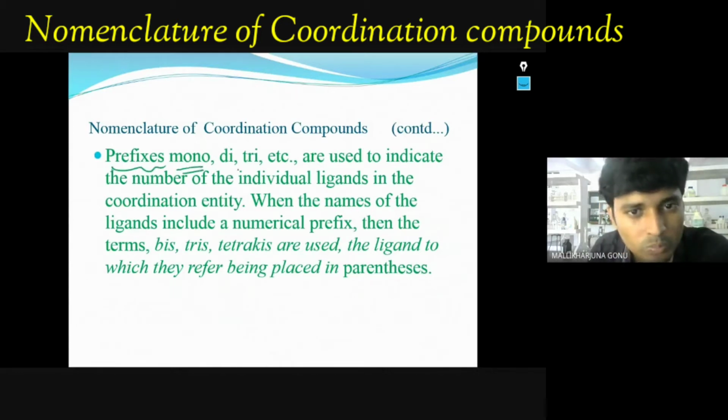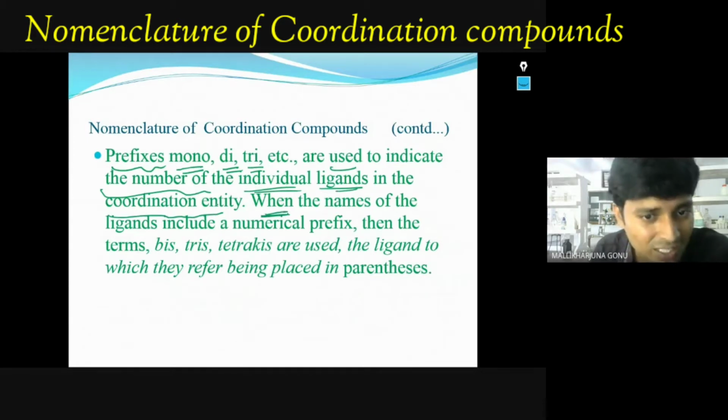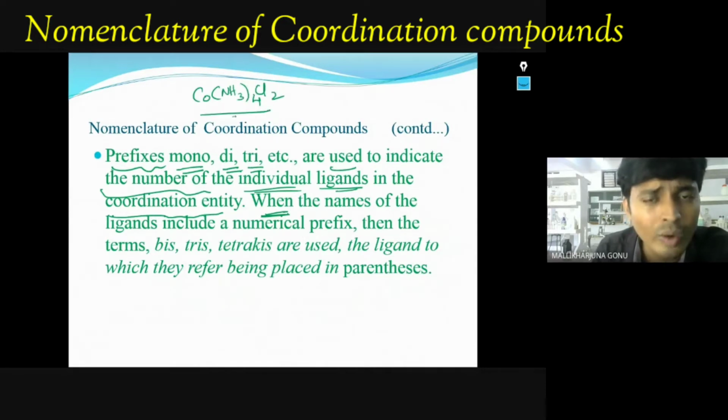Prefixes mono, di, tri, etc. are used to indicate the number of the individual ligands in the coordination entity. Let us first try to understand the meaning of this. For example, I have written one compound just now, Co(NH3)4Cl2. If there is more than one ligand, then you have to write the number, for example 4.